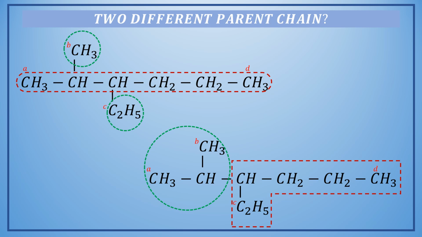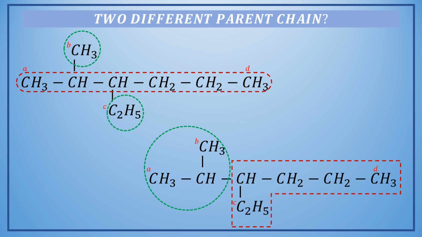So we can now see that there may be two chains possible which have the same chain length, but yet they will be different because the substituents linked to them are different.